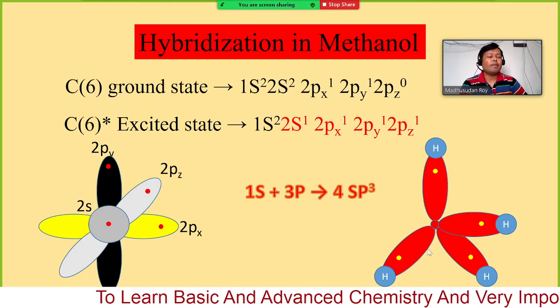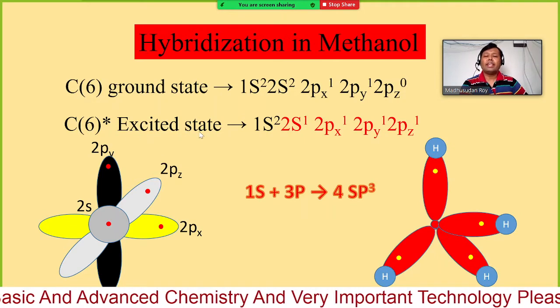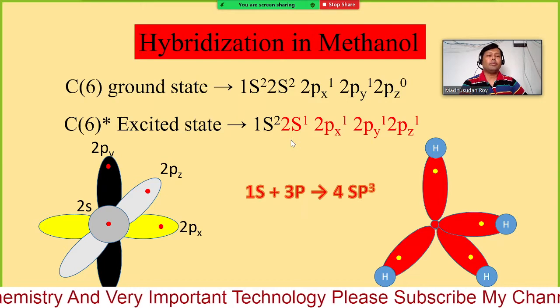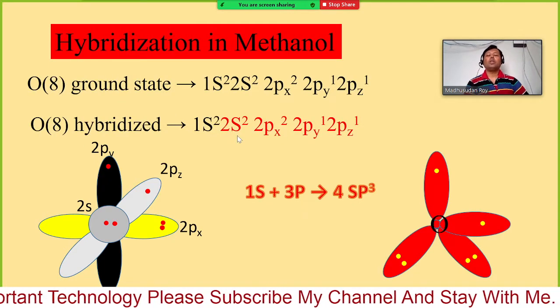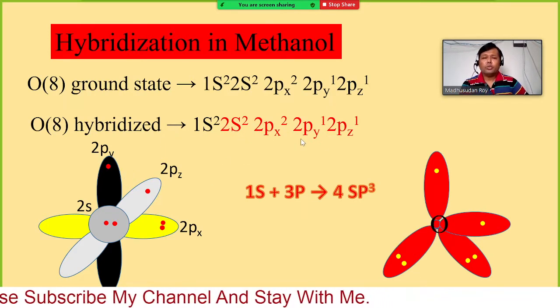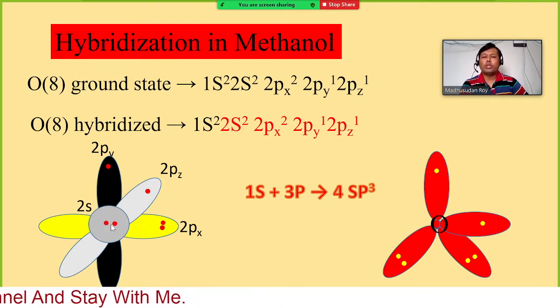In case of carbon we had the excited carbon, and then the orbitals overlapped to give the hybridization. But in case of oxygen we don't need the excited state. So in this form we have 2 electrons in the 2s orbital, and in 2px we have 2 electrons, and the rest of them have 1 each.